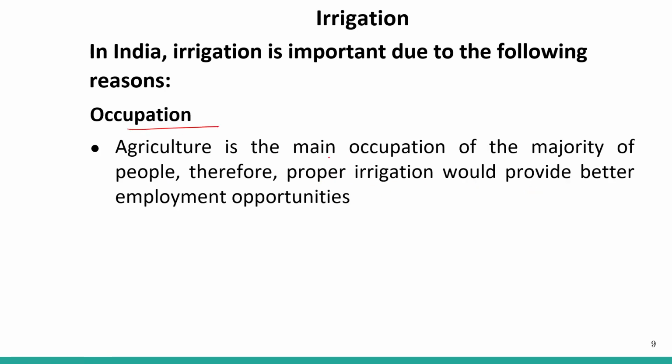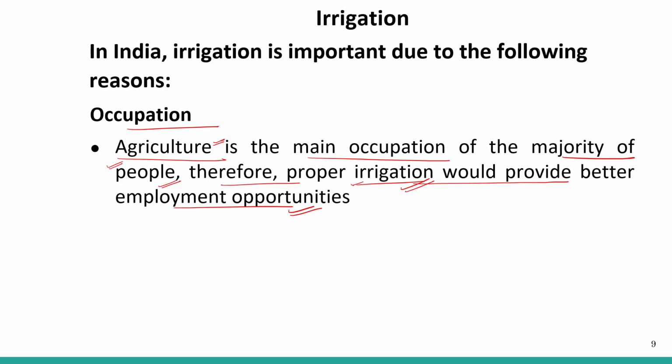Occupation. Agriculture is the main occupation of the majority of the people. Therefore, proper irrigation would provide better employment opportunities. So irrigation should be proper, right? Better irrigation, because the main occupation of our country is agriculture. We are totally dependent on agriculture, and for the majority of the people the occupation is agriculture.